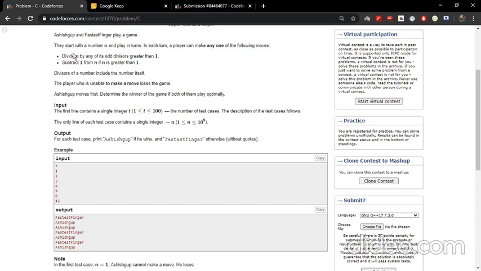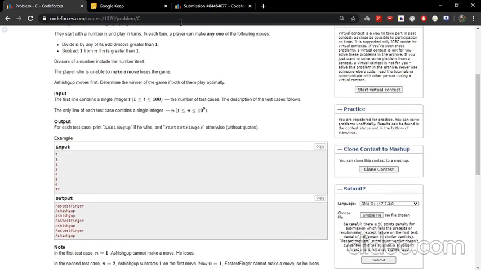Now there are two cases: when n is odd and when n is even. When n is odd, as we already know that a number is a divisor of itself, Ashishgup will directly divide n by n itself. So it will become 1, and FastestFinger will have no move to play.